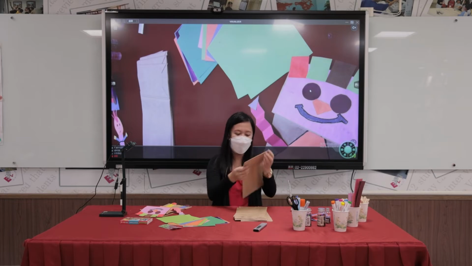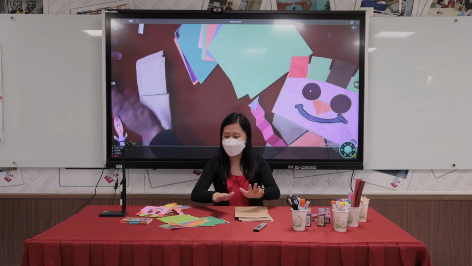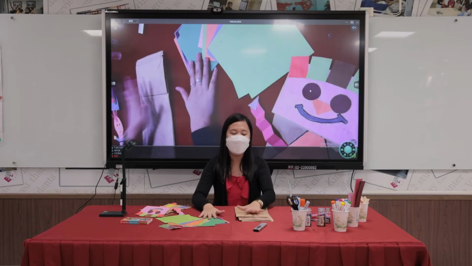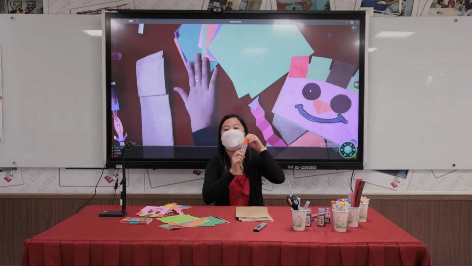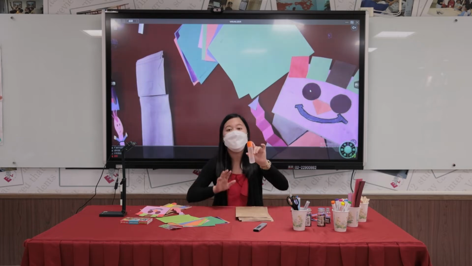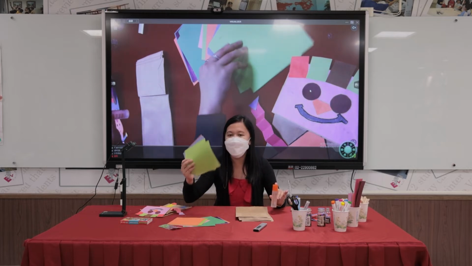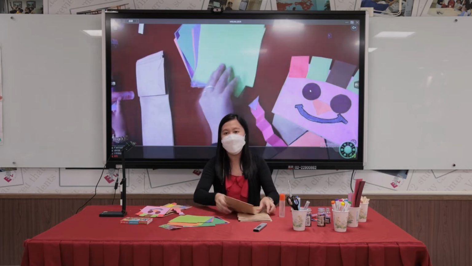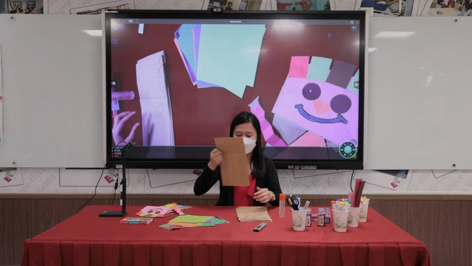Of course, we also need this magic glue to paste these papers onto the paper bag.